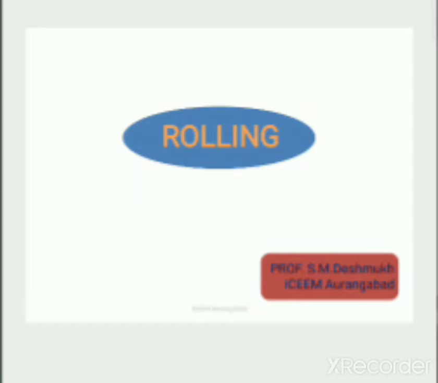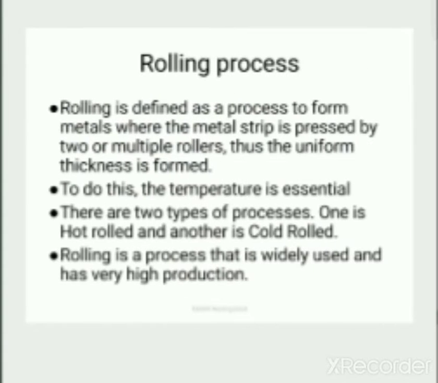Rolling is defined as a process to form metals where the metal strip is pressed by two or multiple rollers, so that a uniform thickness is formed. To do this, temperature is essential. There are two types of processes: hot rolling and cold rolling. Rolling is widely used for very high production.